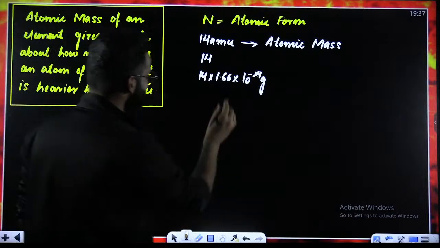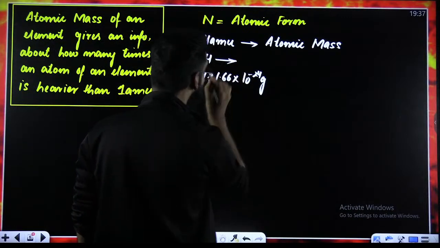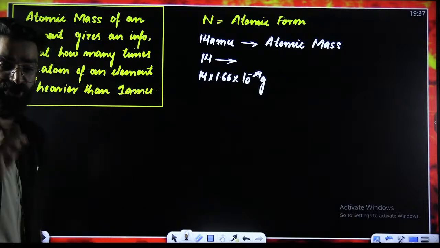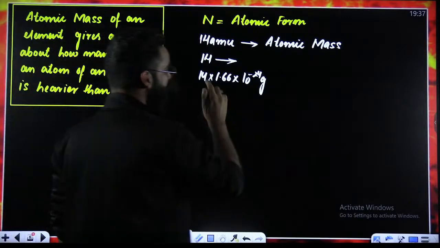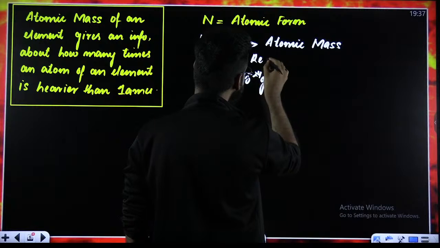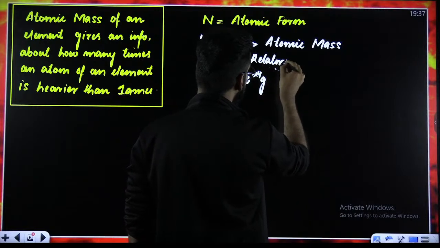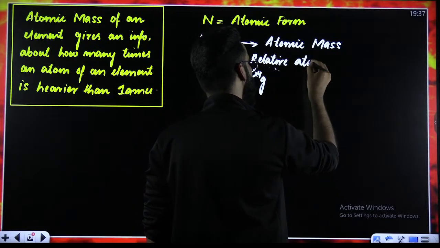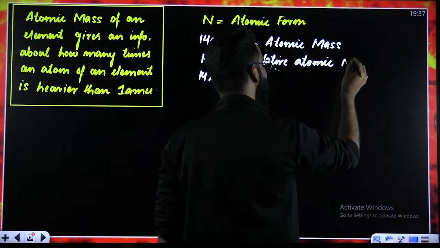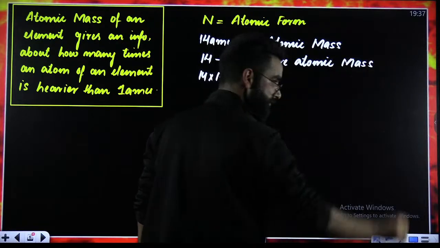My dear students, the second term, which is without the units, which is just the number 14, I will be calling as the relative atomic mass of nitrogen.